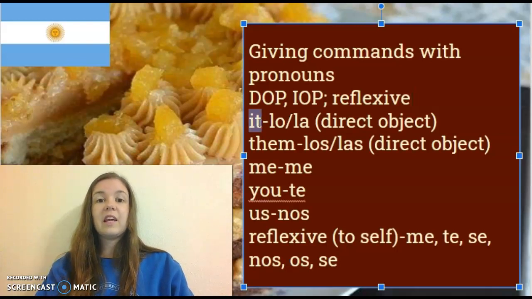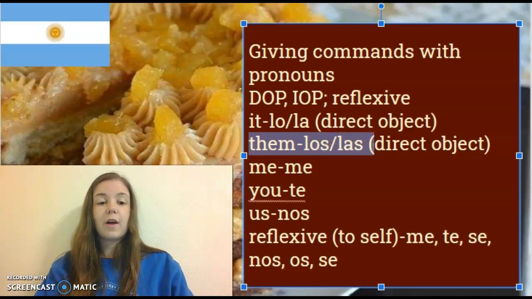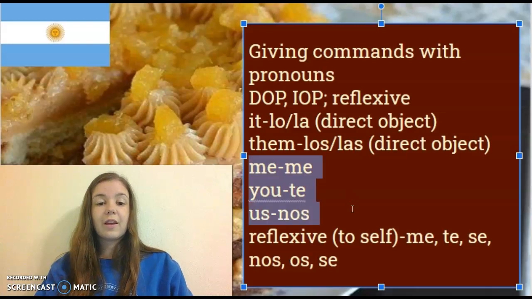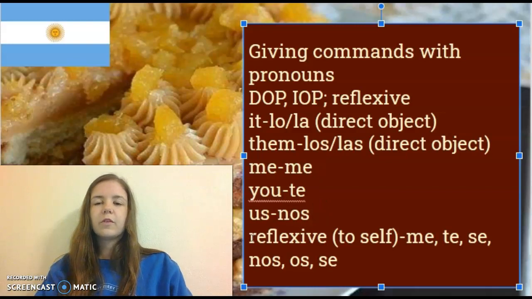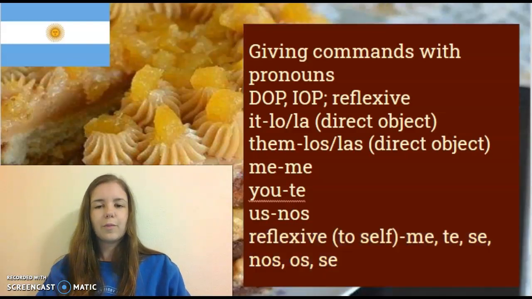For instance, if I said eat it, that would be lo or la, and that's when we did the direct object pronouns. Going along with it, the plural version, them, is los and las, also direct object pronouns. If I said pass me it, or eat them, those would all be direct objects. With indirect, you could likely have me, you, and us: me, te, and nos. Reflexive pronouns could be used with any of these if you're telling someone to get ready for the day. And I listed out the reflexive pronouns again with that. Obviously, we won't be using reflexives too much with cooking, but it's good to have in mind.